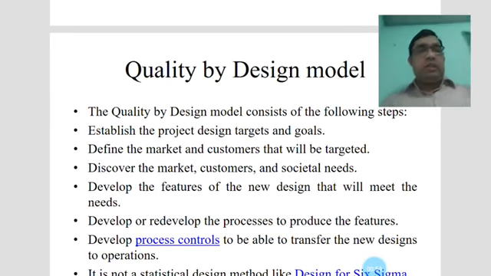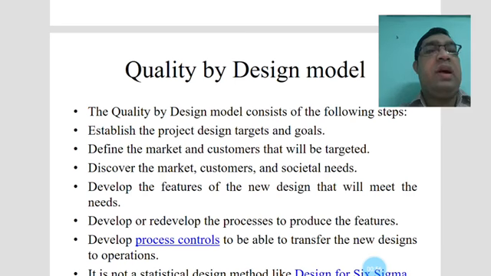Another thing is to define the market and the customers that will be targeted. This is an essential thing: which customers, and how your product is suited to them. This is the quality you have to design, and that will be the target.